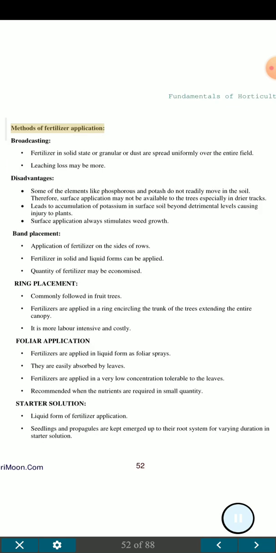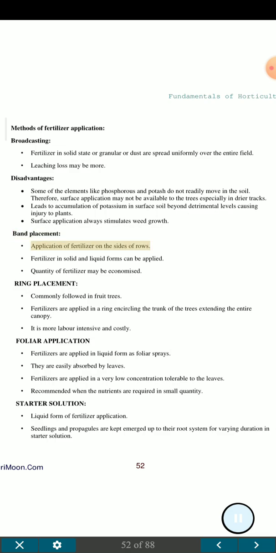Methods of fertilizer application. Broadcasting: fertilizer in solid state, granular or dust, is spread uniformly over the entire field. Leaching loss may be more. Disadvantages: some of the elements like phosphorus and potash do not readily move in the soil. Therefore, surface application may not be available to the trees, especially in drier tracts. It leads to accumulation of potassium in surface soil beyond detrimental levels, causing injury to plants. Surface application always stimulates weed growth.